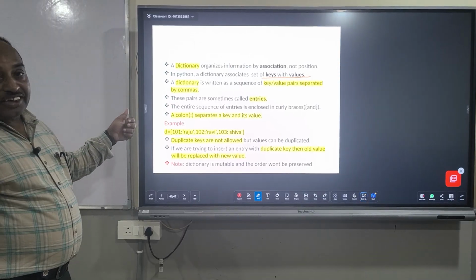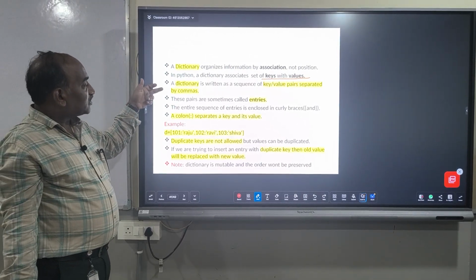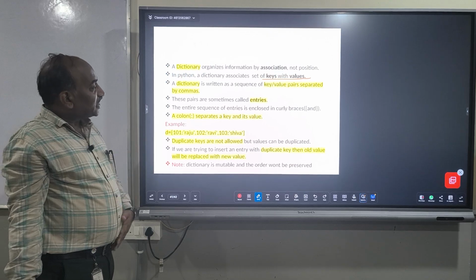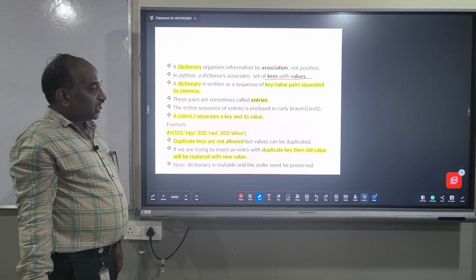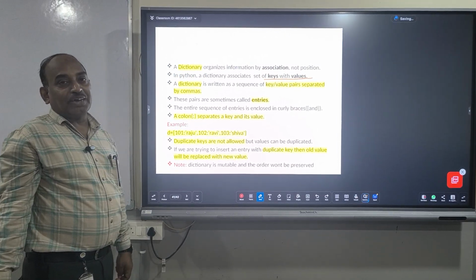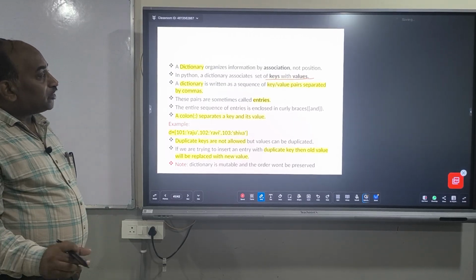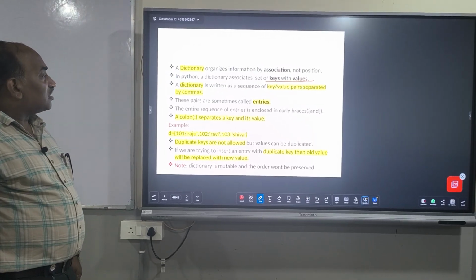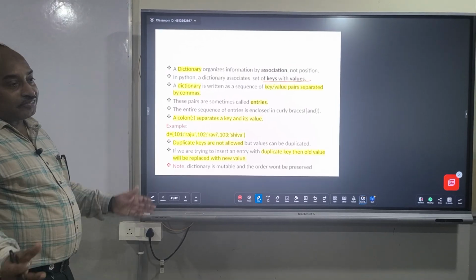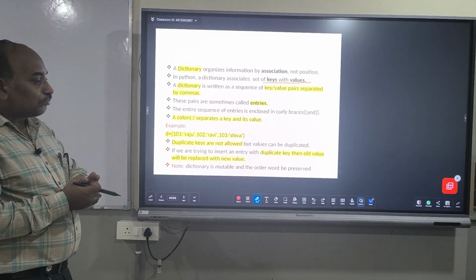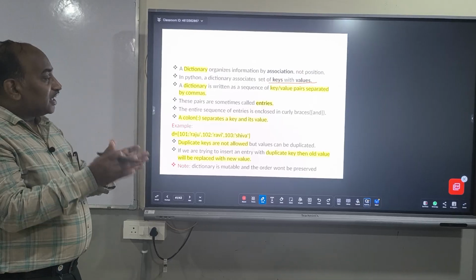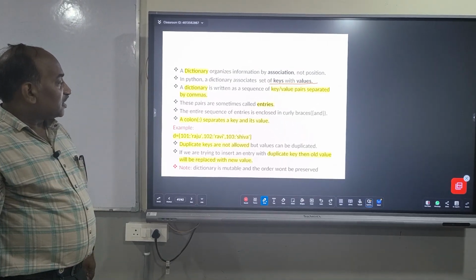The definition of a dictionary is a sequence of key value pairs separated by commas. That means whenever we store multiple values, one key value pair is separated from the next with a comma.